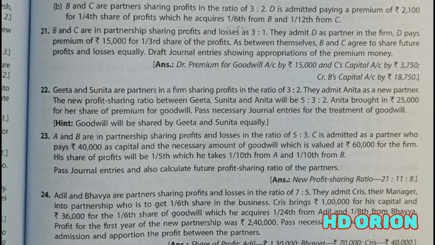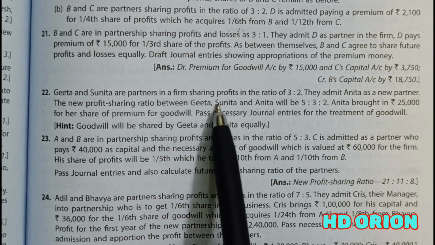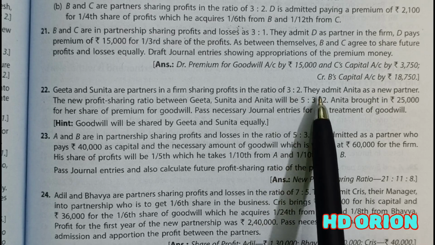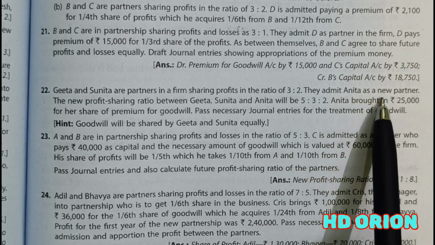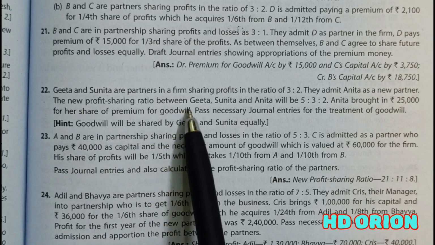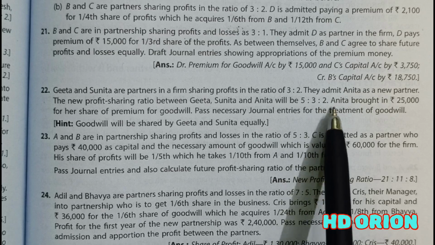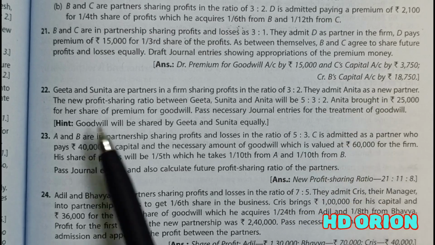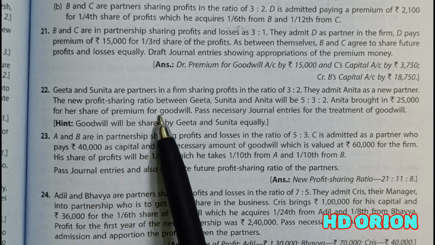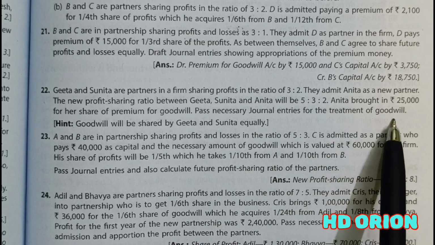Now let us see question number 22. Geeta and Sunita are partners in a firm sharing profits in the ratio of 3:2. They admit Anita as a new partner. The new profit sharing ratio between Geeta, Sunita and Anita will be 5:3:2. Anita brought in rupees 25,000 for her share of premium for goodwill. Pass necessary journal entries for the treatment of goodwill.